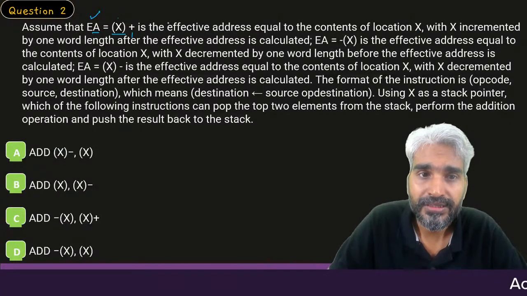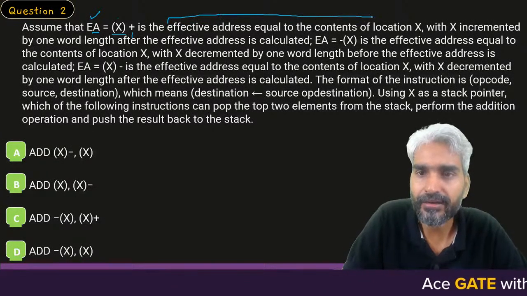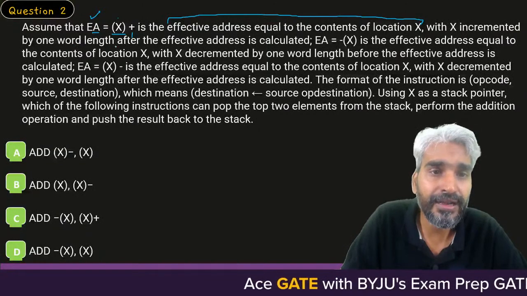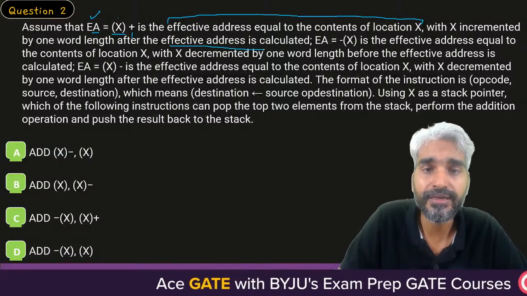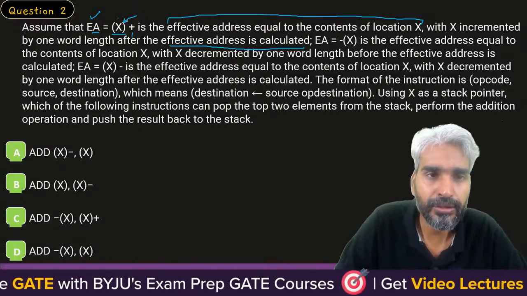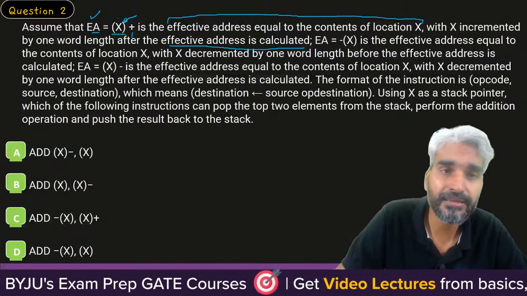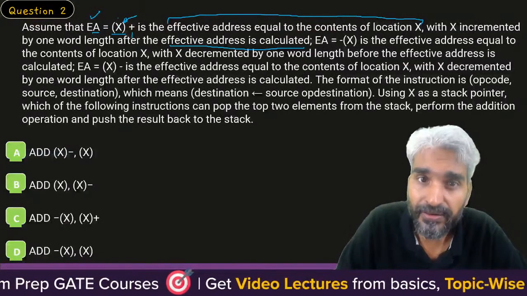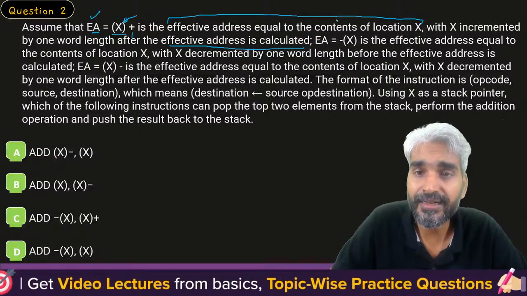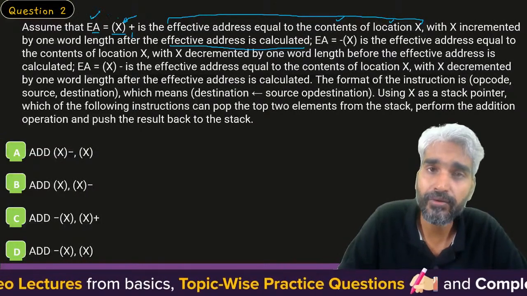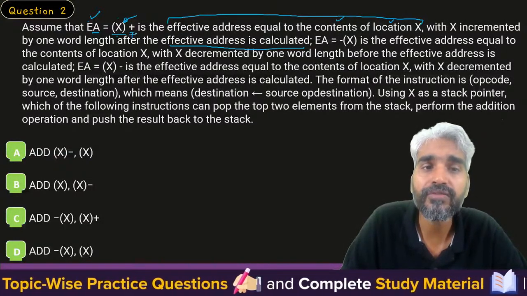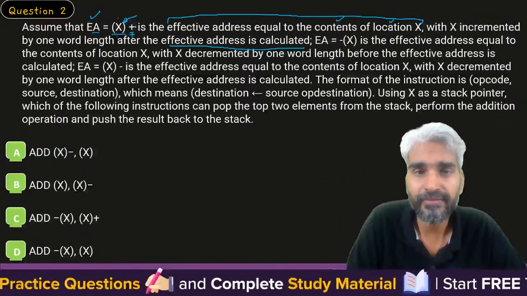The effective address is the content of location X, with X incremented by 1 word length after the effective address is calculated. So this is trying to represent indirect addressing. Sir, X is not the effective address. X is a memory location, and the content of that location is your effective address. After calculating the effective address, you are incrementing the value of X.